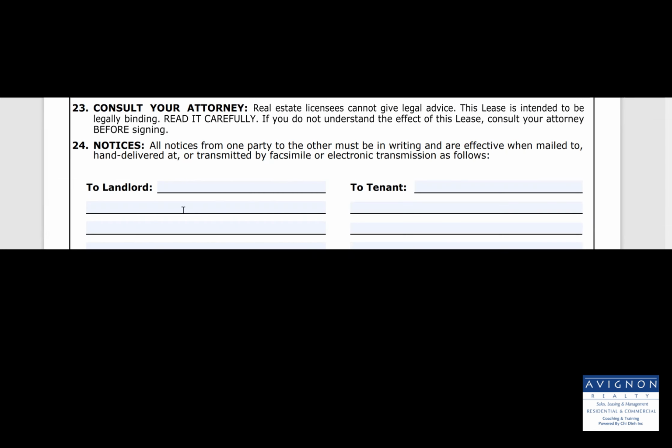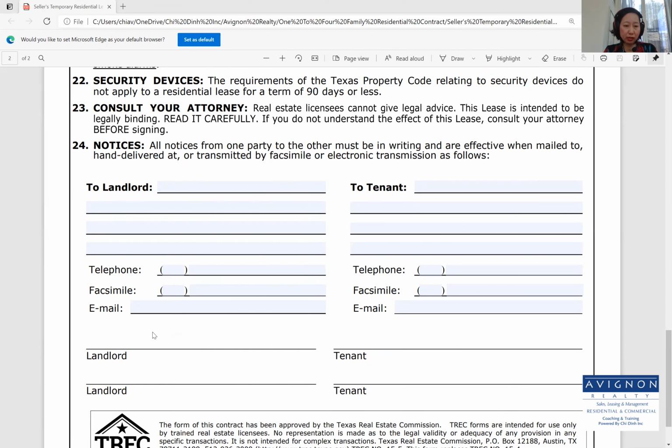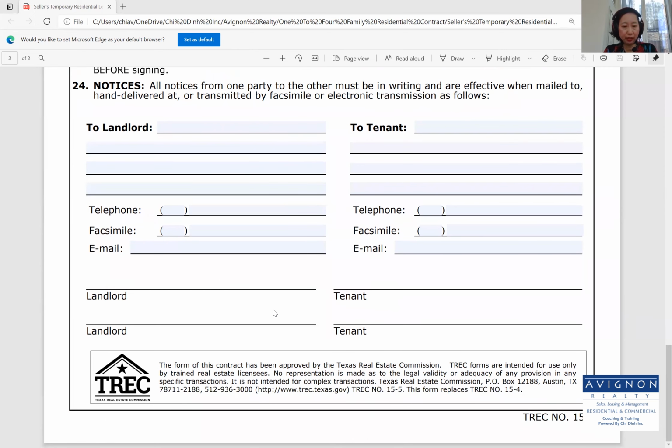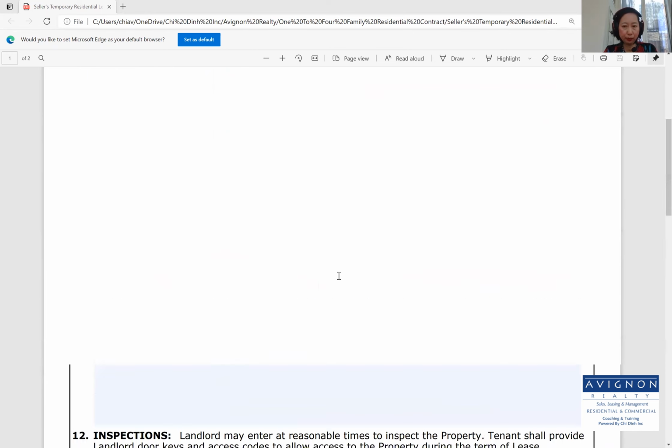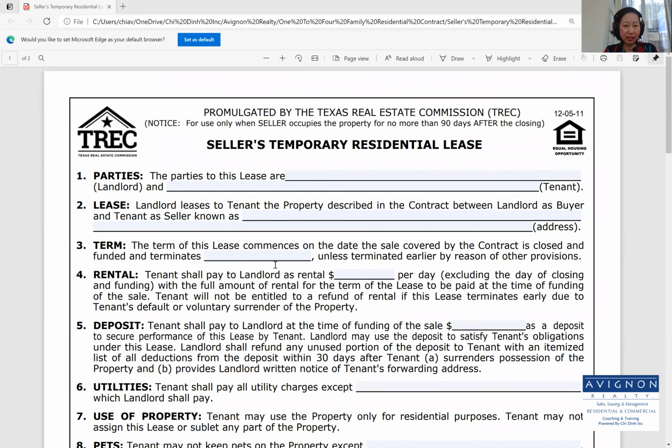Then there's notices. All notices from one party to the other must be in writing and are effective when mailed to, hand delivered at, or transmitted by facsimile or electronic transmission as follows. Landlord information will go here, tenant information will go here, and landlord and tenant signatures. And that is the seller's temporary residential lease.